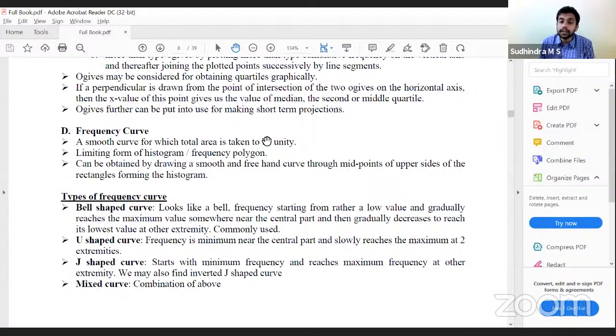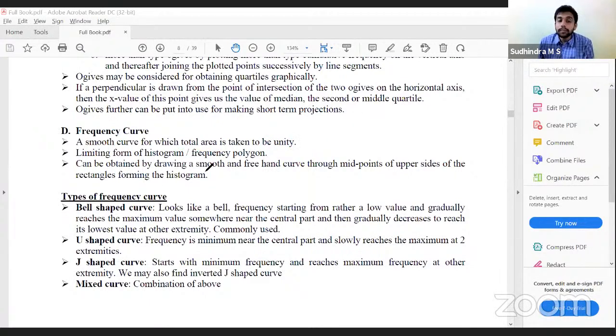Why do we get this? Because we calculate relative frequency. What is relative frequency? The proportion. Calculate the relative frequency, plot them in the graph and draw the curve according to the plottings. We get the frequency curve. Why do we calculate relative frequency? Because we consider the total area as unity, 1. Therefore, we have to calculate relative frequency for the purpose of frequency curve.